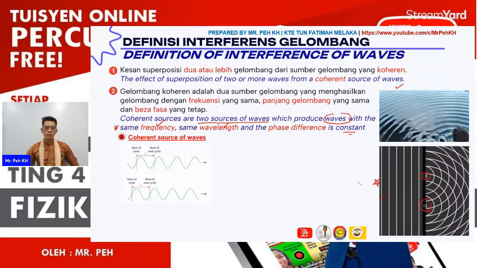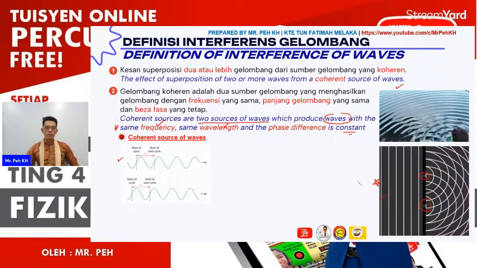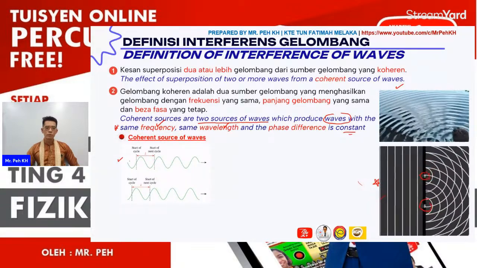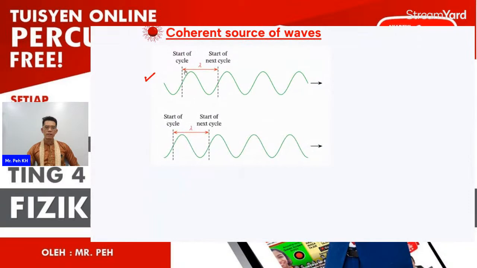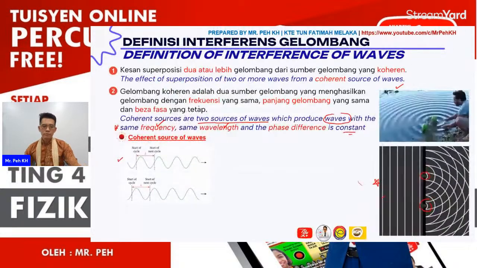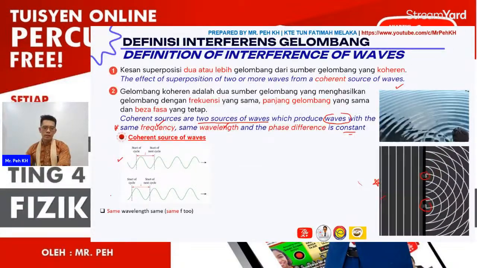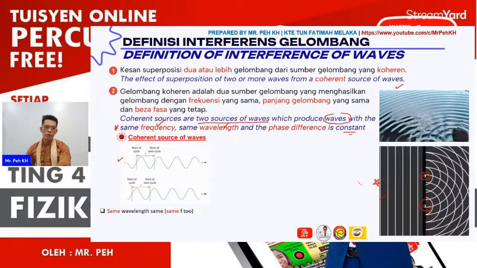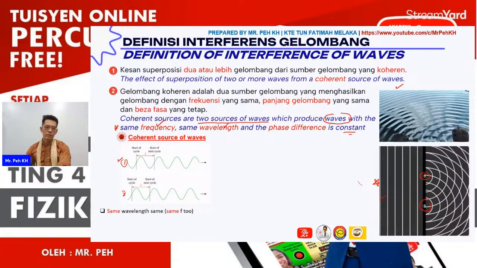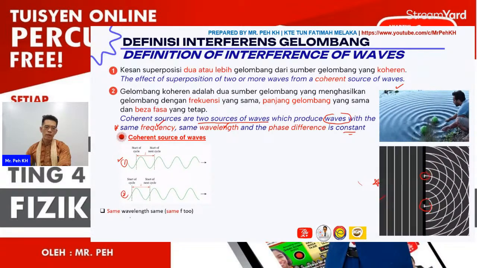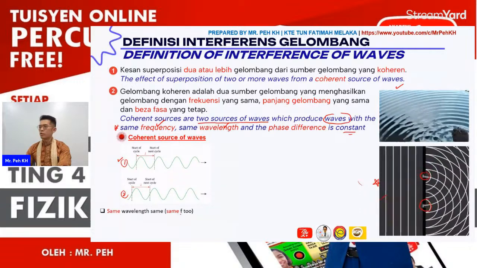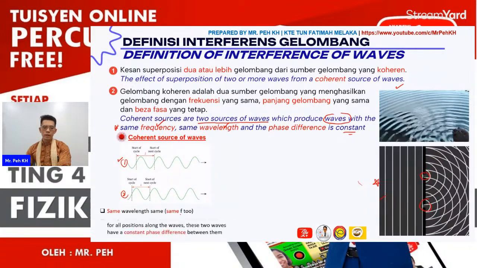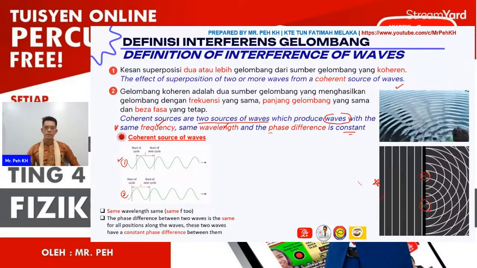Here you can look at this figure, coherent sources of the wave. We have 2 waves here. From the figure, you can see the wavelength from the start of the cycle to the next cycle is the same as the bottom one. So you can see the same wavelength for both wave 1 and wave 2. Since the wavelength is the same, the frequency will also be the same for the wave. Then, for the second, we want to discuss the phase difference.